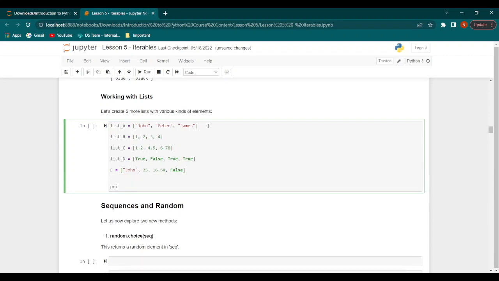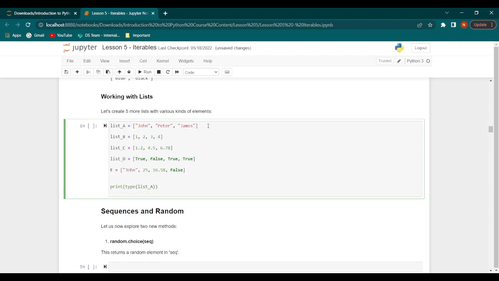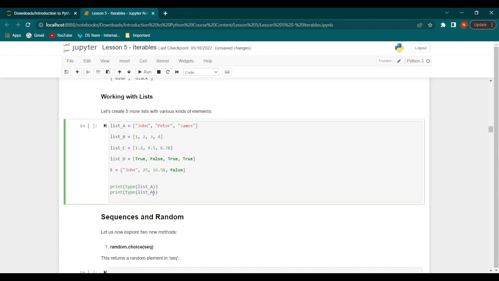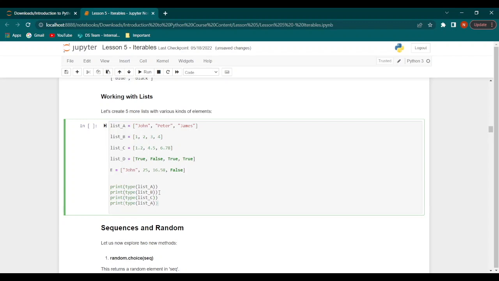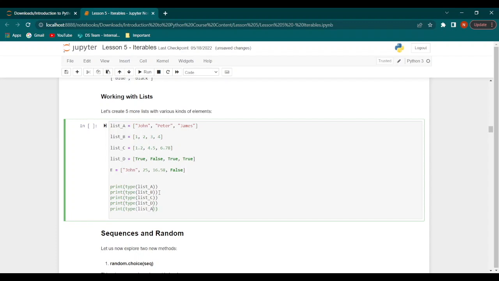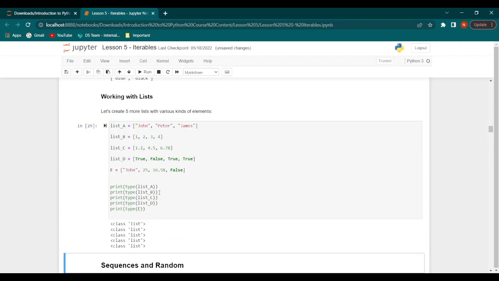Alright, now what we can do is we can print the type of list A. Now let's do the same thing but list B. We'll do the same thing but list C. We'll do the same thing but list D. And finally we'll do the same thing, but it will be for E. Now let's run this code.